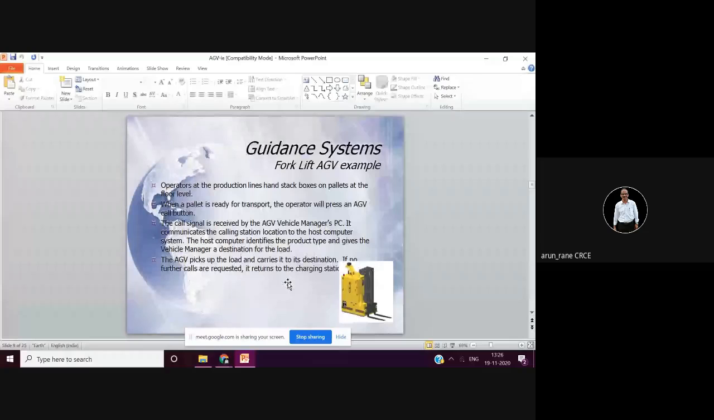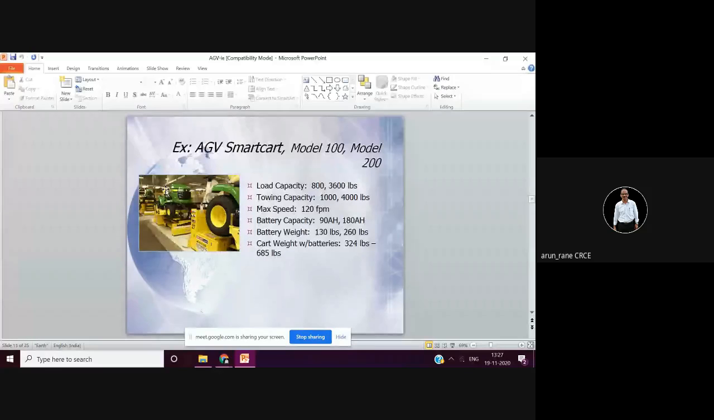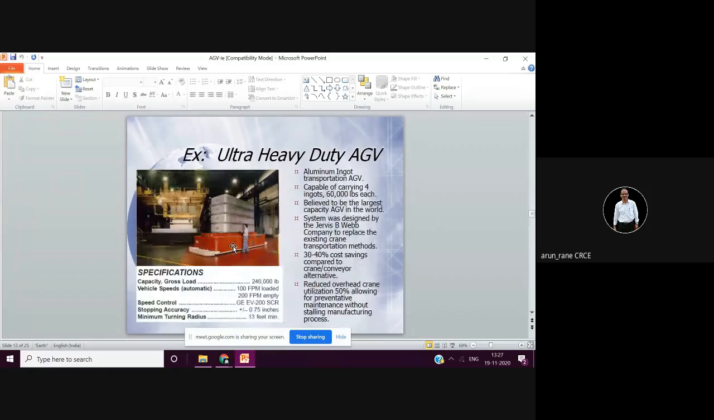This is a forklift truck. This is how an AGV looks. Now it is carrying this big roll. Generally it is unmanned. Then there are light duty AGVs and heavy duty AGVs. This is the material, a big paper roll, in the newspaper industry. This is an ultra heavy duty AGV.